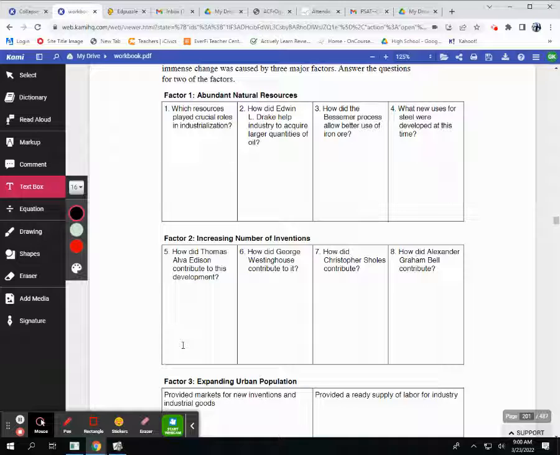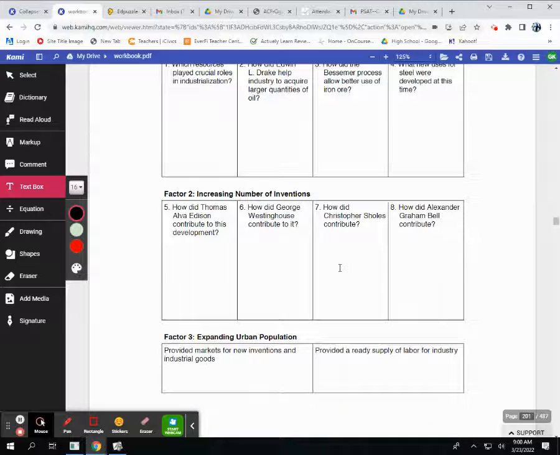And what we're looking at is the number of inventions. Number 6. How did George Westinghouse contribute to it? Question 7. How did Christopher Sholes contribute? Number 8. How did Alexander Graham Bell contribute?